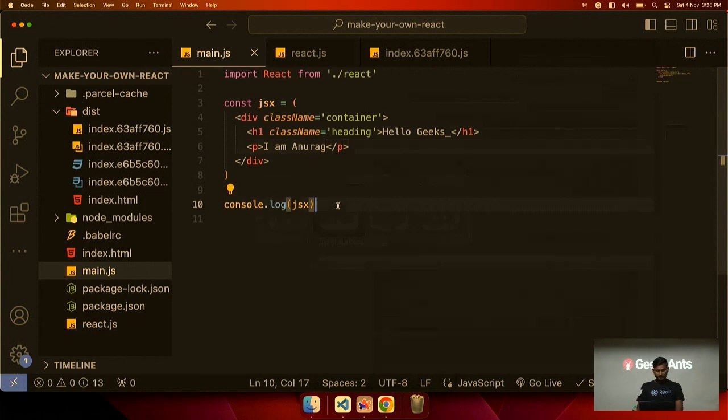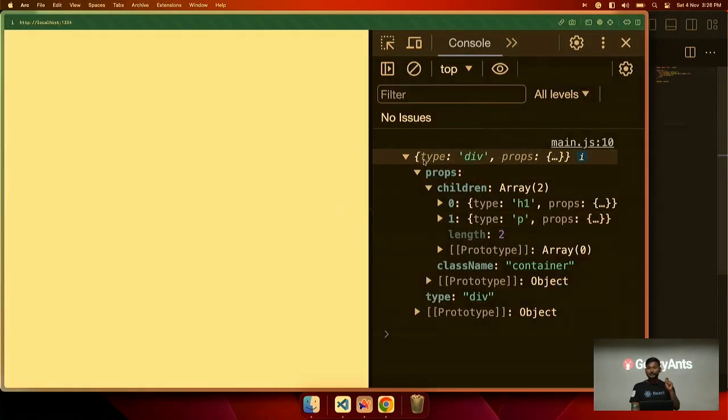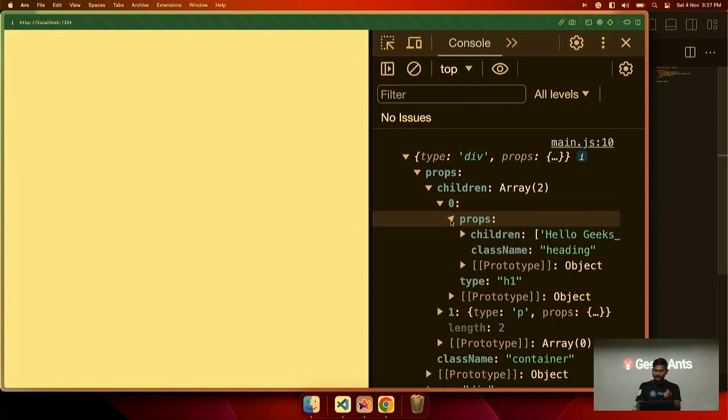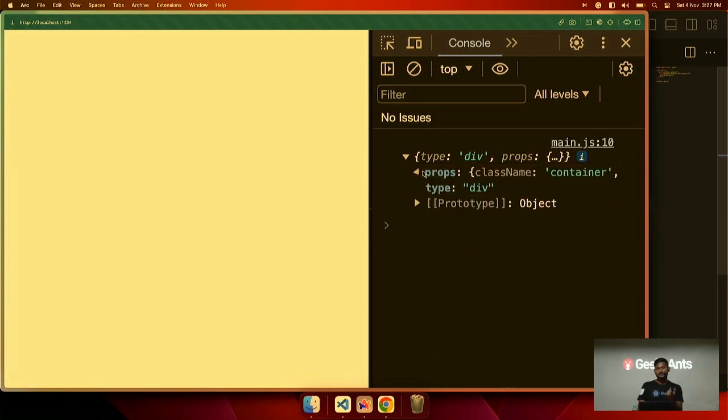So console logging doesn't make any sense. And one more thing, how many of you have heard of virtual DOM in React? Everyone? How many of you have seen virtual DOM, how it looks? Okay, this is the virtual DOM. Virtual DOM is nothing but an object. It looks like DOM, right? This is div and then children, and in the children we have h1 and then its own children. So this is a tree-like structure and this is DOM.